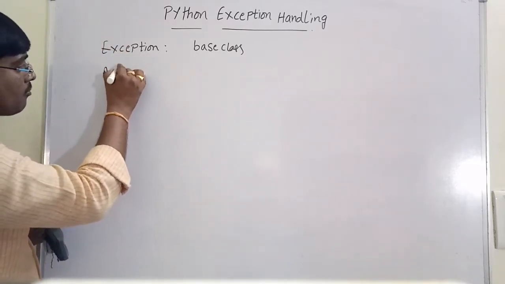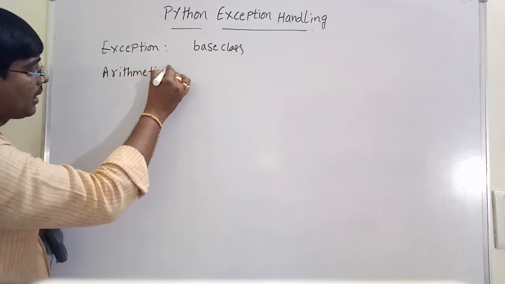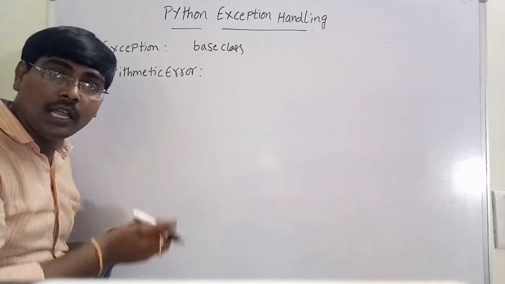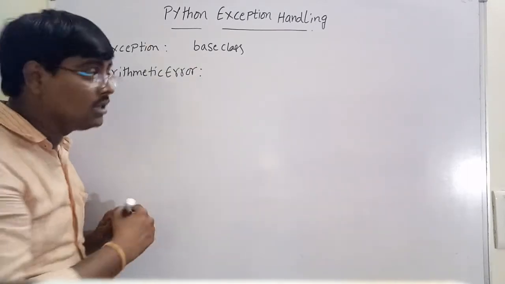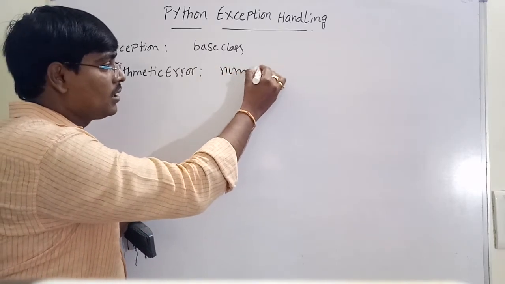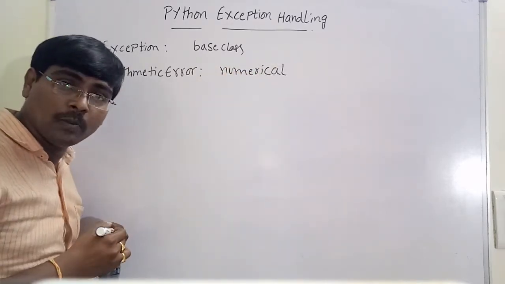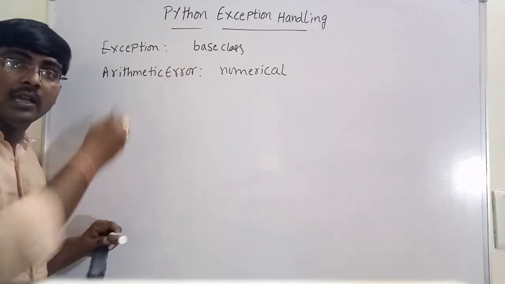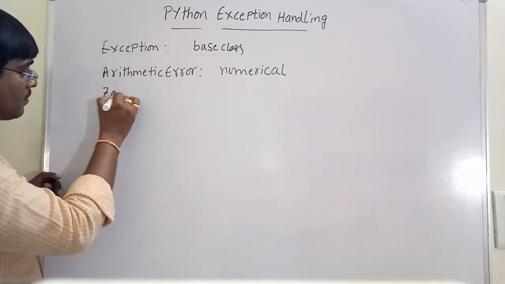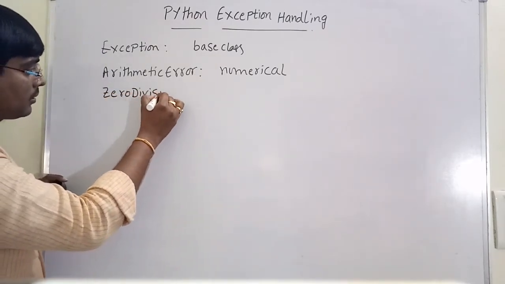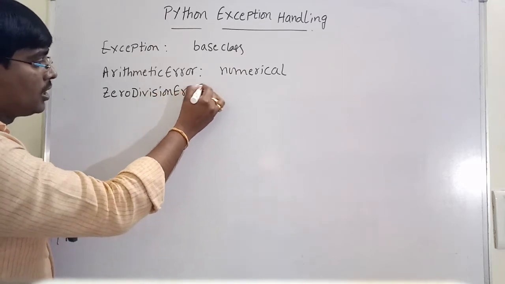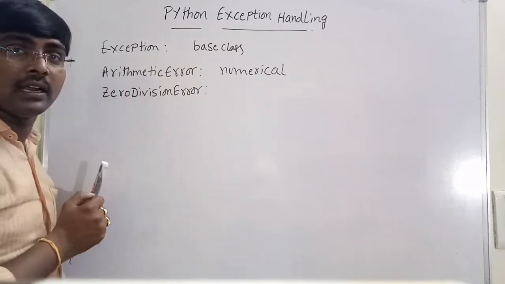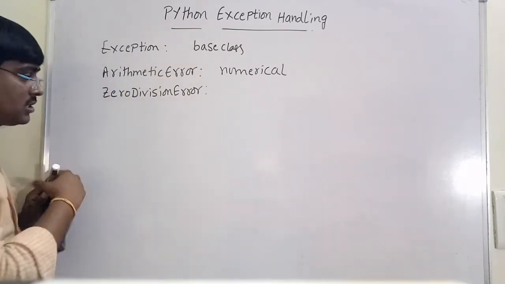Next, arithmetic error. Arithmetic error is the base class for all types of exceptions that occur in numerical calculations. That is, if an exception occurs during numerical calculations, all those types of errors come under arithmetic error. One type of arithmetic error is zero division error. Zero division error means if you want to divide a number by zero, the zero division error occurs. This is an exception.